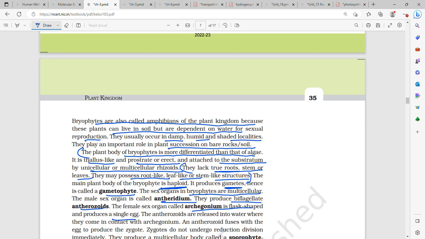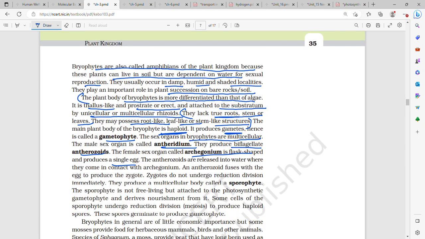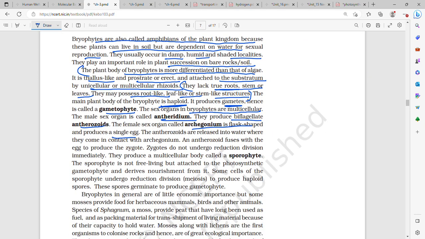So bryophytes are called amphibians of the plant kingdom. Why? Because they live on land, but they require water for sexual reproduction. They usually occur in damp, humid and shaded localities. They play an important role in plant succession on bare rocks or soil.